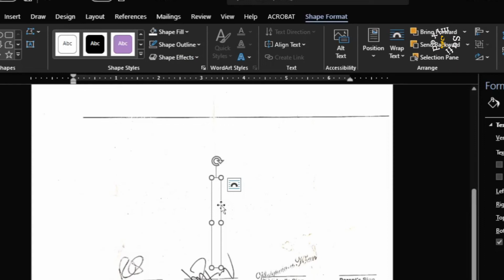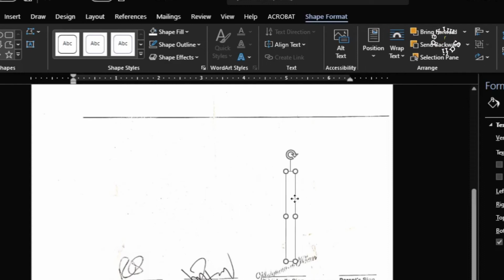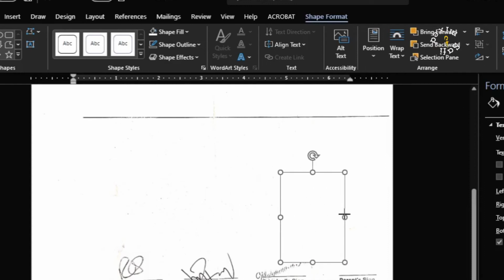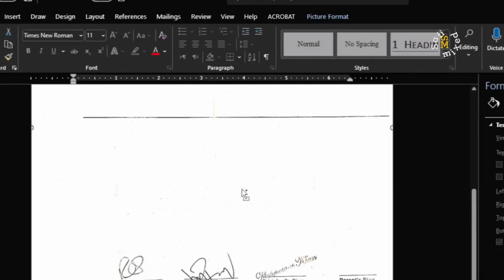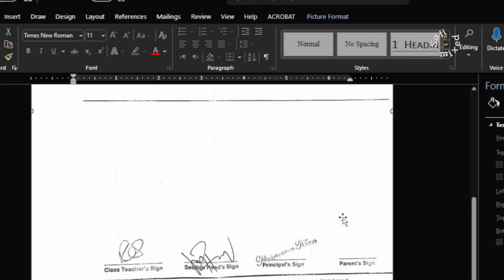I can click on this and press Ctrl D. I duplicate this and then drag this to this position. Here I want to adjust this once more. And I duplicate this once more and drag it to this dot. So now all the dots are removed and the picture looks fresh.